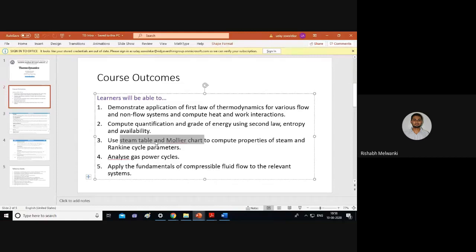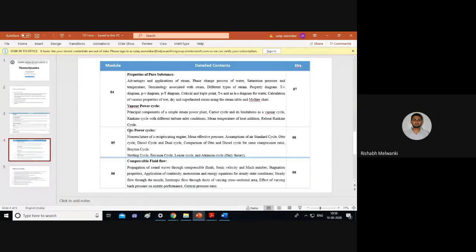Okay, 20 marks exam, steam students themselves have to bring the steam table. Okay, college will be providing steam table only in the final exam, not in internal assessment 1 or 2. Okay, now next module, gas power cycle.